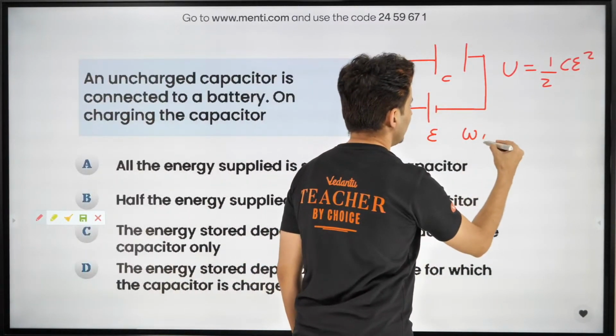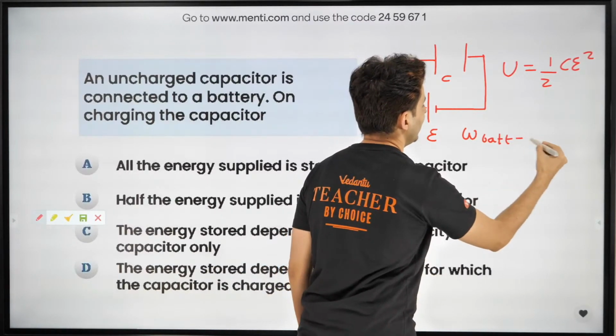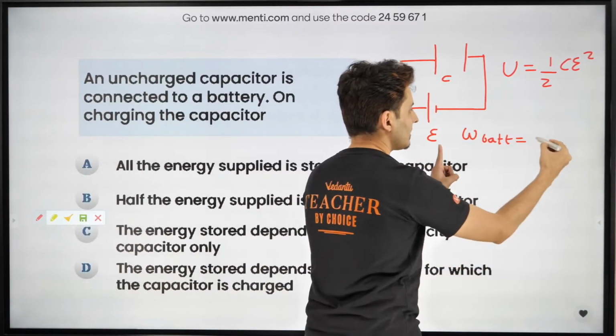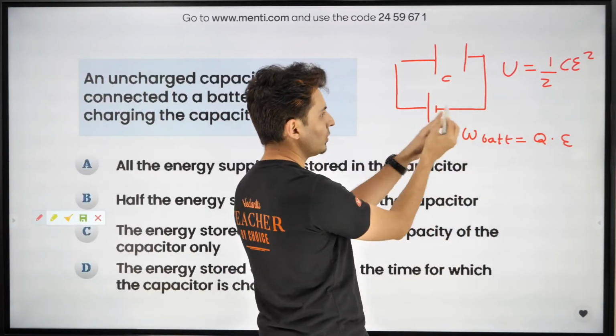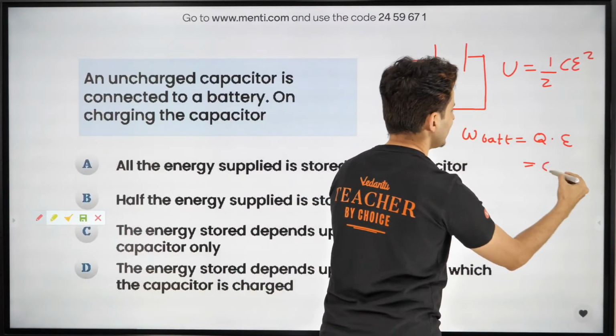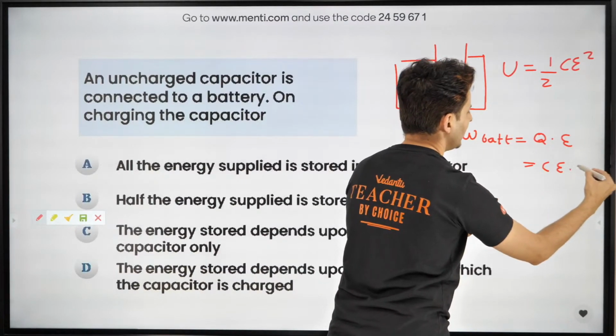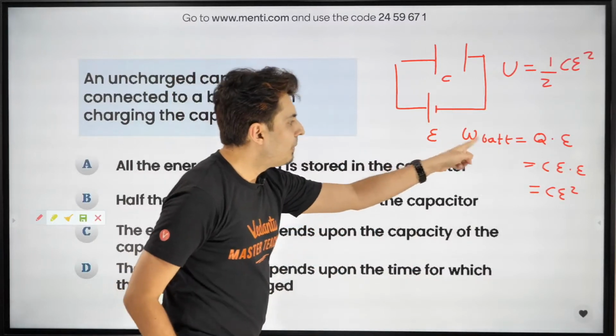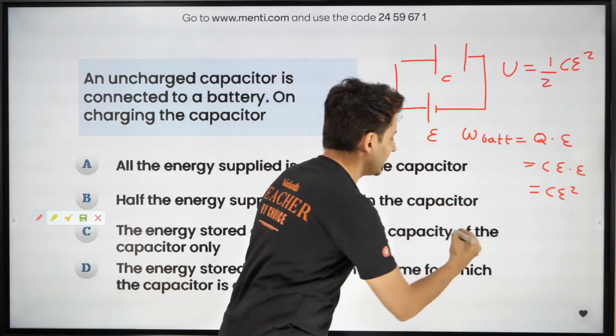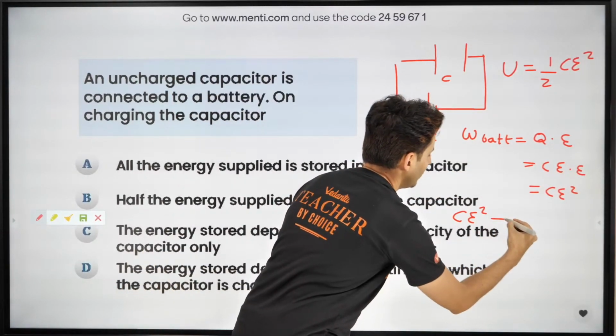What is the work done by the battery? The work done by the battery is charge into voltage. The charge which flows into the voltage, and Q is CV. So it is C into E, which is CE square. Now you can see the battery does CE square work.